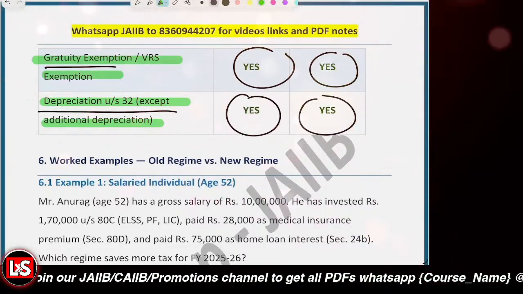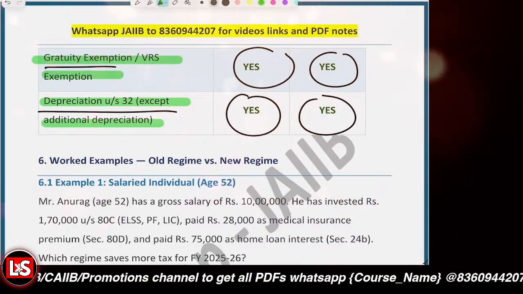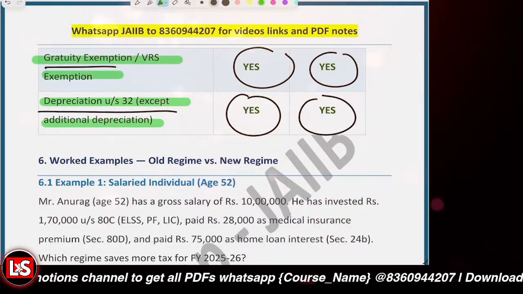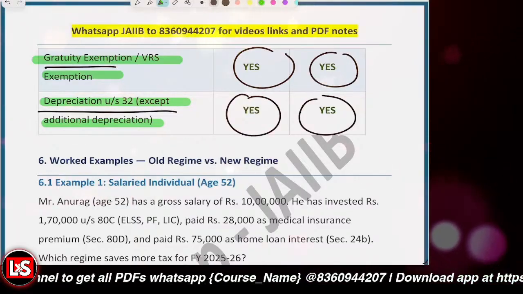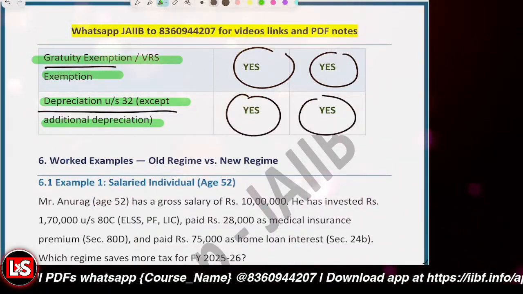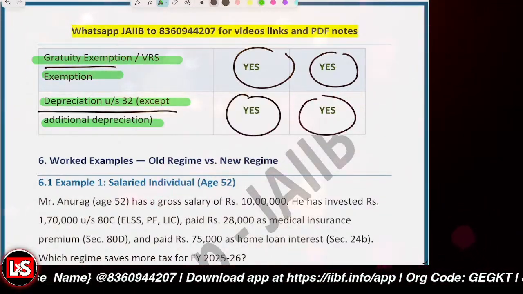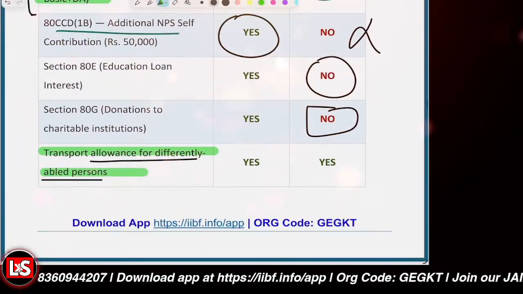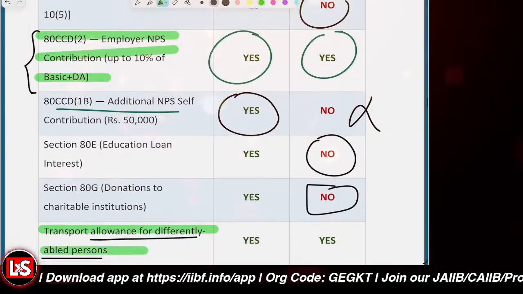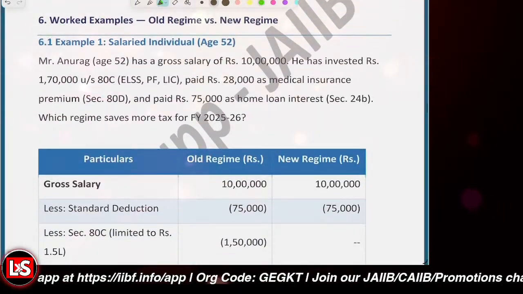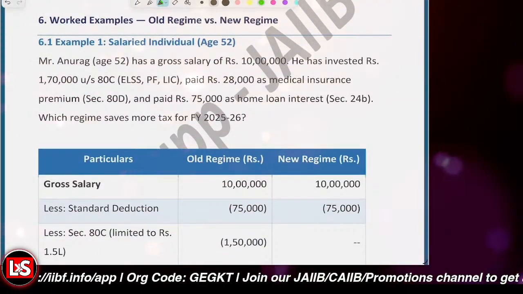Okay. And deductions which are not allowed are 80C, 80D, 24B for the home loan interest, HRA house rent allowance, LTA leave travel allowance, and 80CCD(1B) additional NPS, right? So these are basically not allowed.